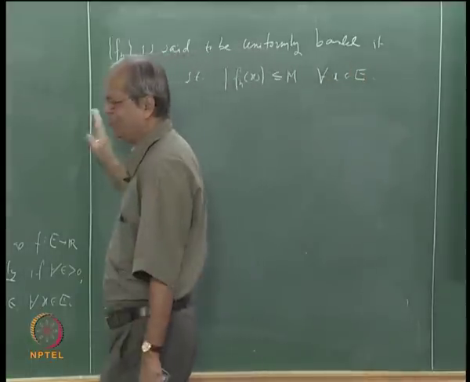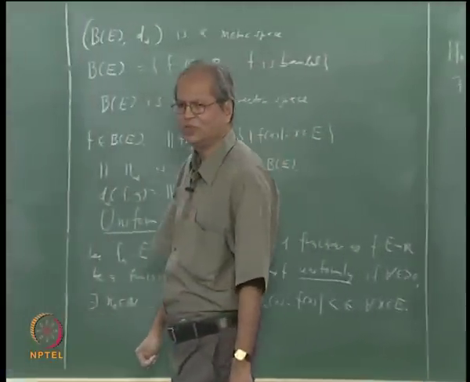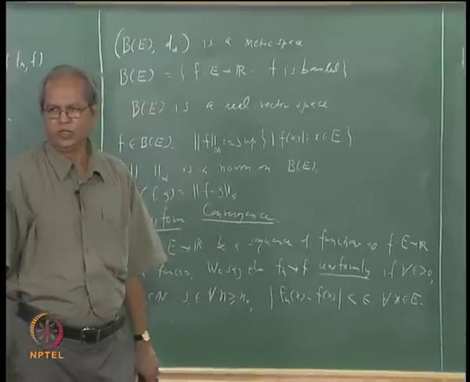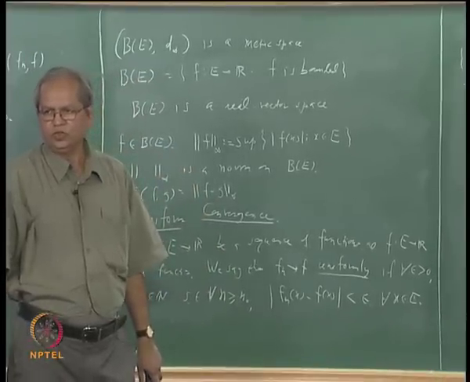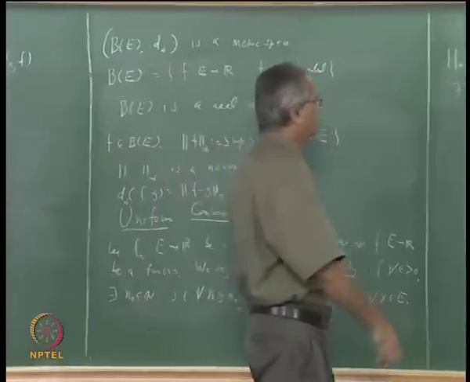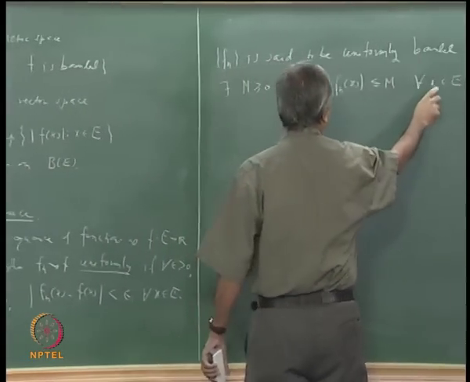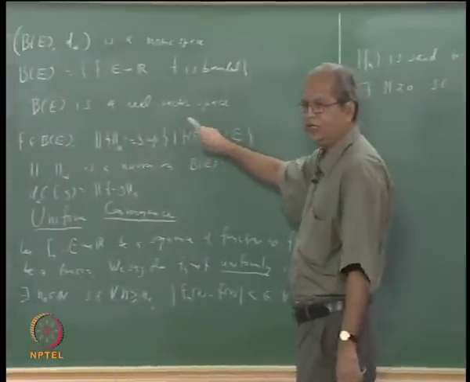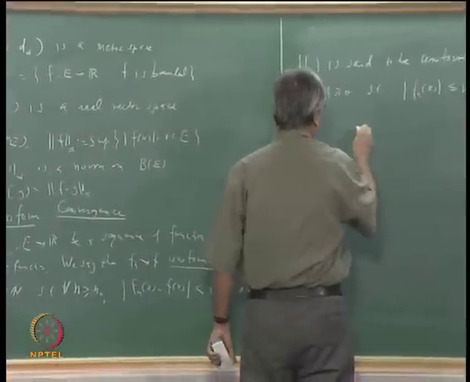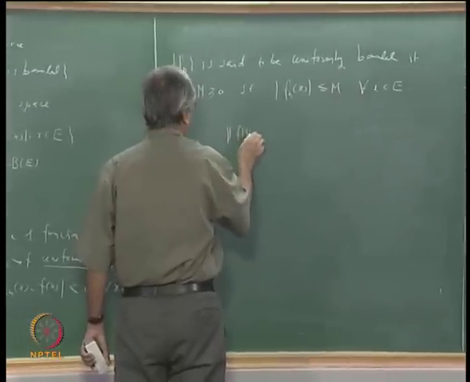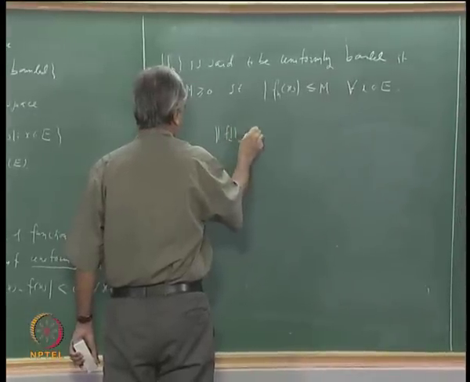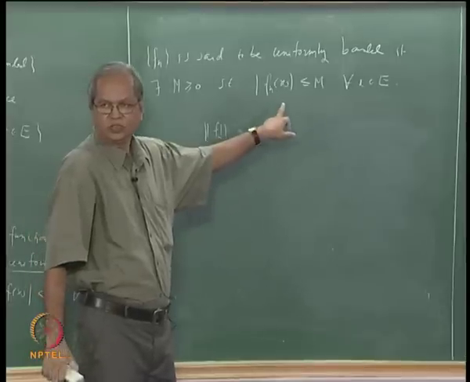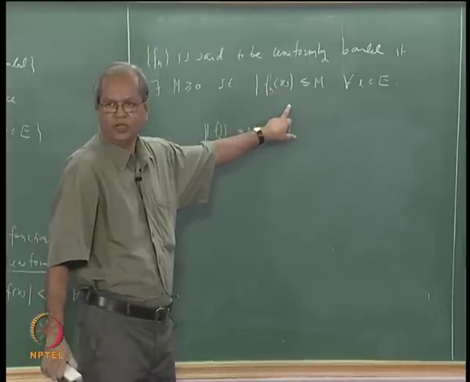In fact, this is something we can talk about not only for a sequence but for any family of functions. We will say that it is uniformly bounded if |fn(x)| is less than or equal to M for every x in E. Now coming back to this terminology, is it obvious that this is the same as saying that the norm of fn, suffix infinity, is less than or equal to M, because the norm is nothing but the supremum of |fn(x)|.